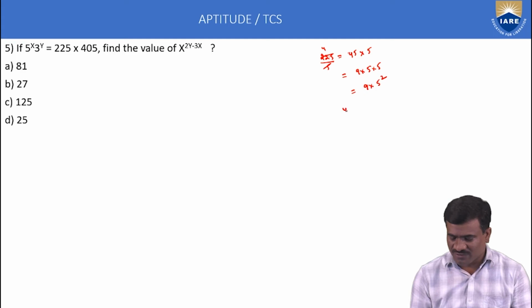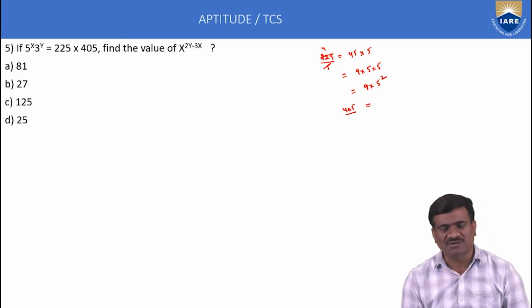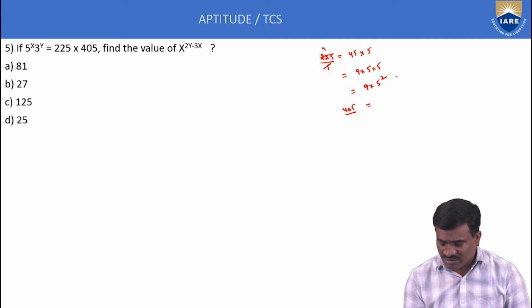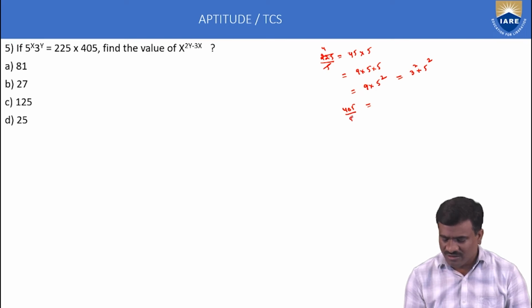Second, 405. 405 again convert in terms of 3 and 5. 9 means this is 3 square, so 3 square into 5 square. Similarly, 405 is 5 into 81, which is 5 into 9 square. In total, 225 into 405 is equal to 3 square into 5 square, 5 into 9 square.